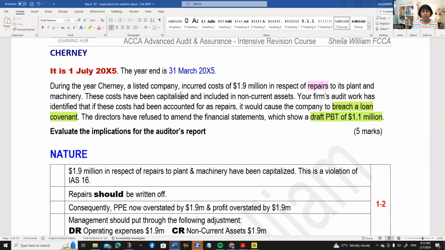So it is important to understand that in the exam, marks are given for your comment on material. Marks are also given for your comment on pervasive. So you need to be able to know how to argue that out.